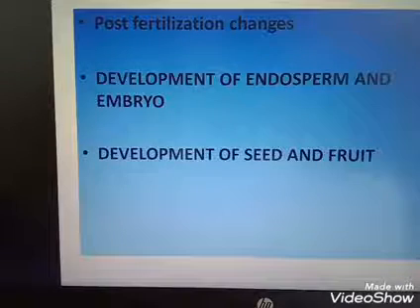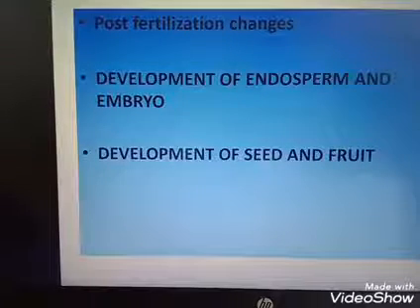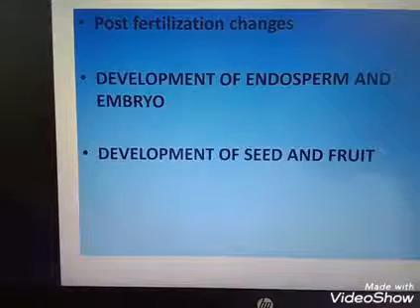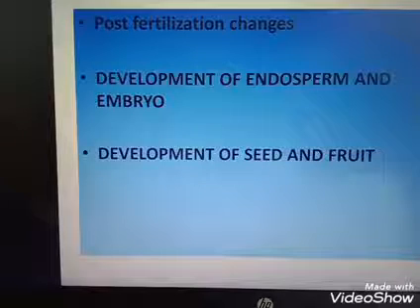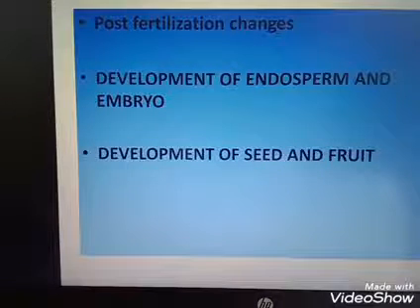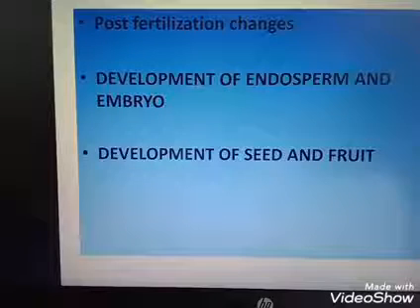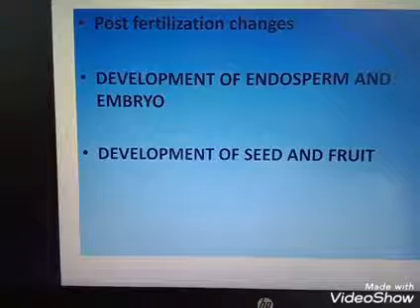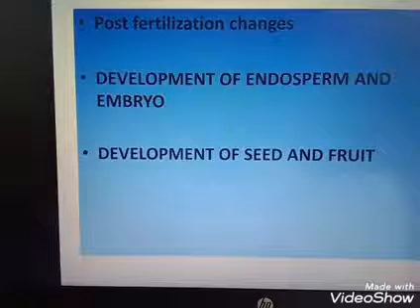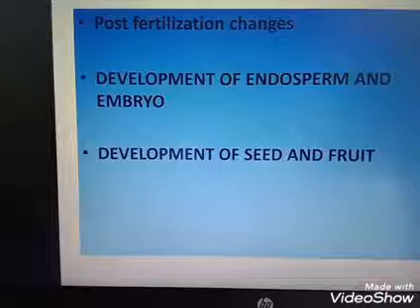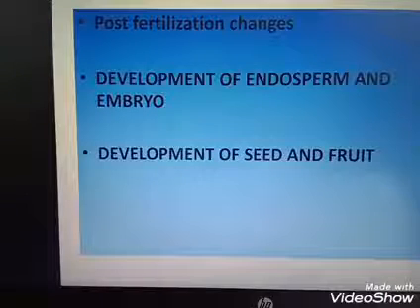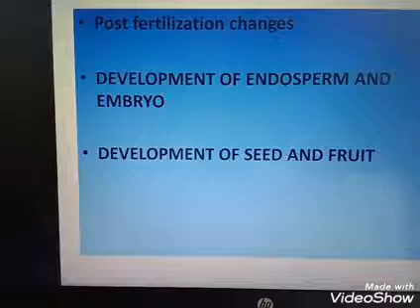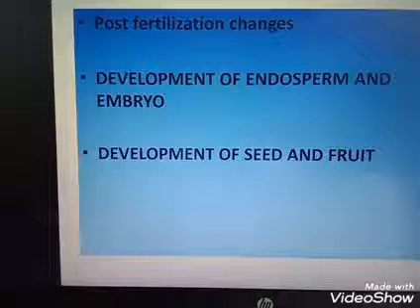Okay, we discussed what is fertilization. Fertilization is the fusion of the male gamete and the female gamete. The male gamete is formed by the process of microsporogenesis, and the female gamete is formed by the process of megasporogenesis. So these two bring male and female gametes. Then in pollination, the transfer of pollen grain from anther to stigma causes fertilization.